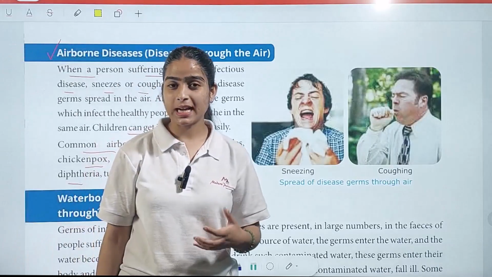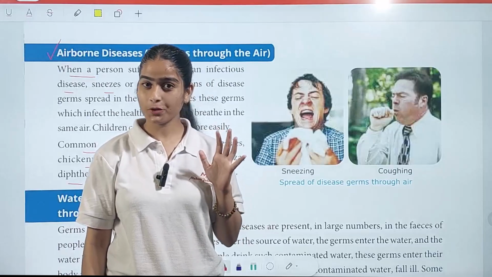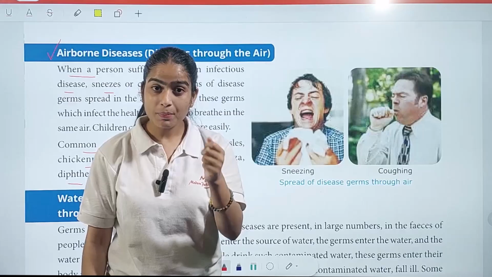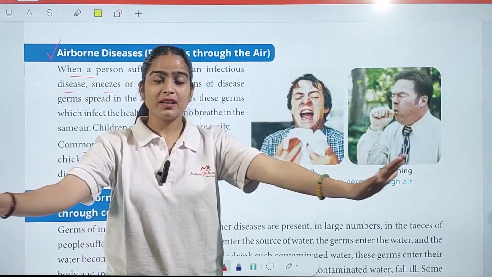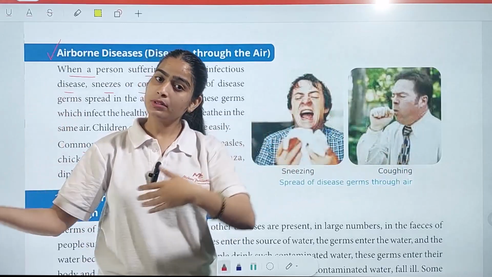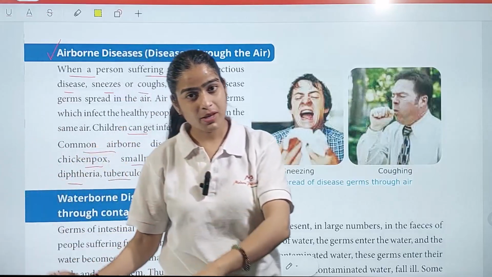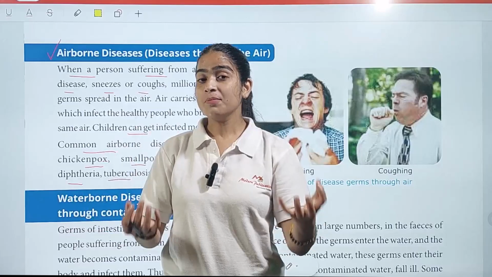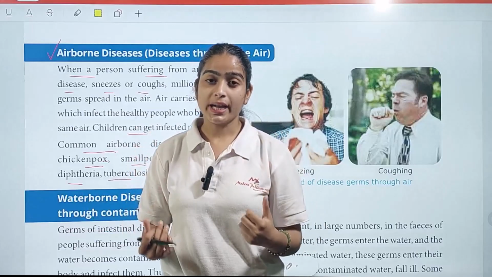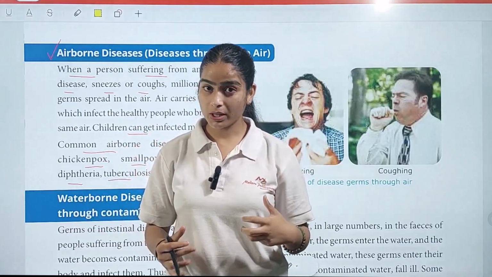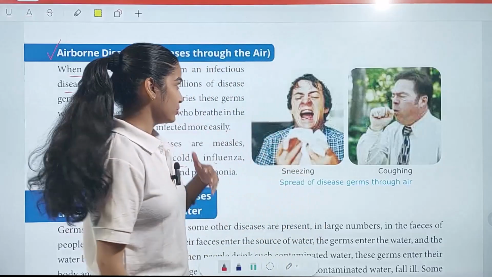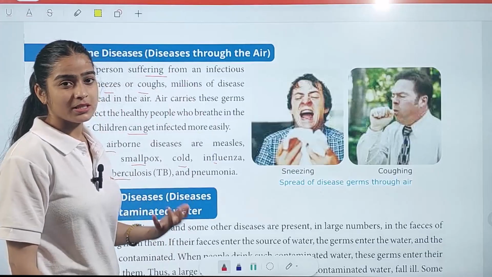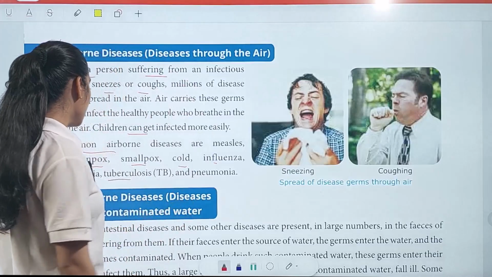For example, I have a cold, and right now I just sneezed. So what will happen? The germs spread in the air. Now there is a healthy person breathing in the same air. While he breathes in, the germs also enter his body, and that results in airborne diseases. Children get affected easily because they are small and sometimes have less immunity.